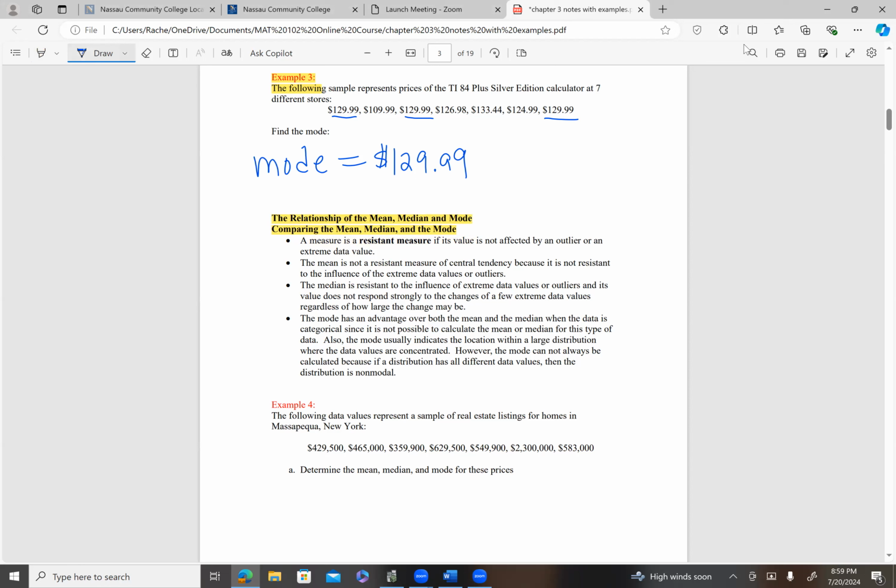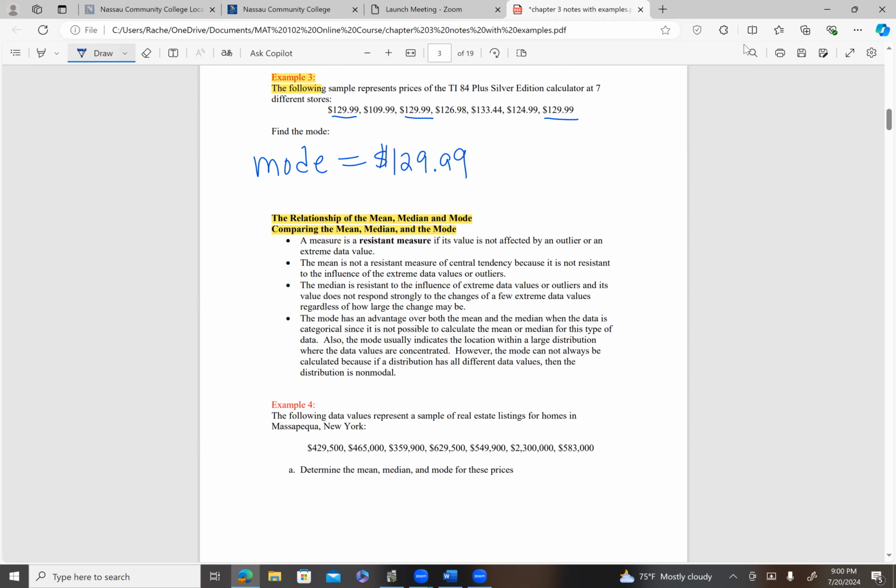Let's talk about the word resistant. When you resist something, you don't want to change, right? You want to stay where you are. So we call a measure a resistant measure if its value is not affected by an outlier or an extreme data value. Remember in chapter 2, we went over the definition of an outlier. An outlier is just an extreme value in a set. It could be extremely higher or lower than the rest of the data values in the set.